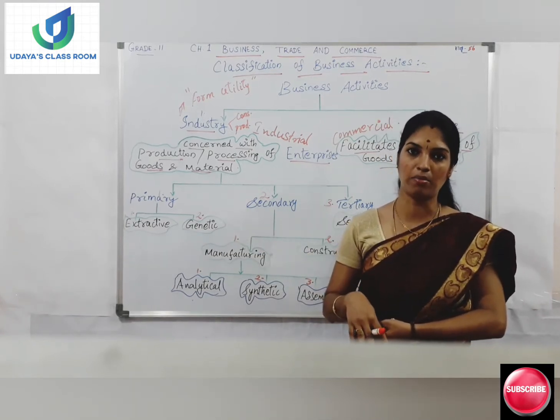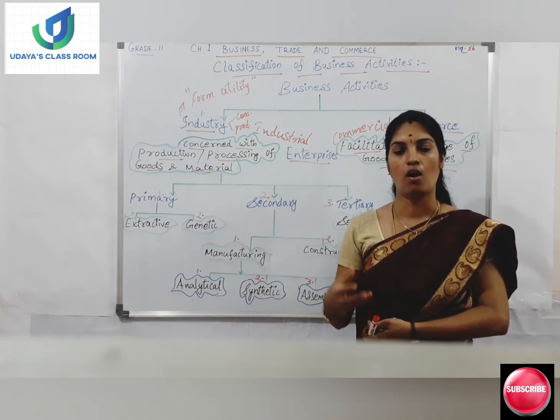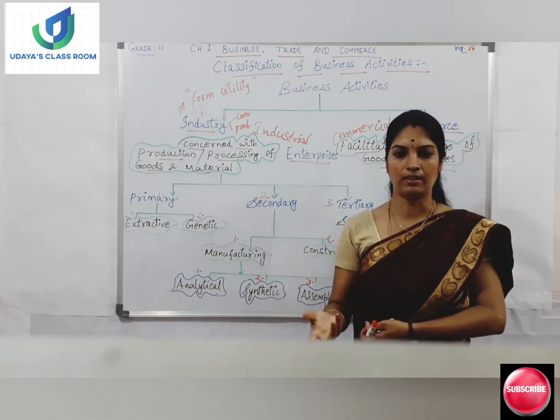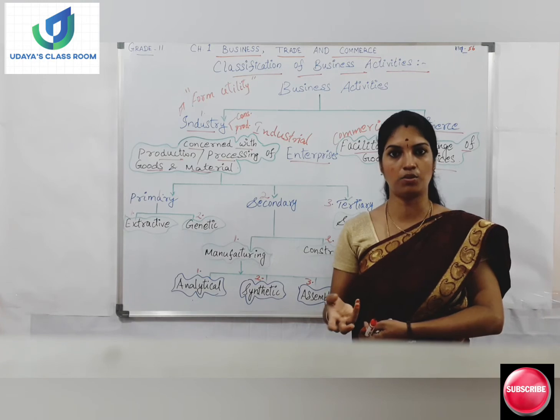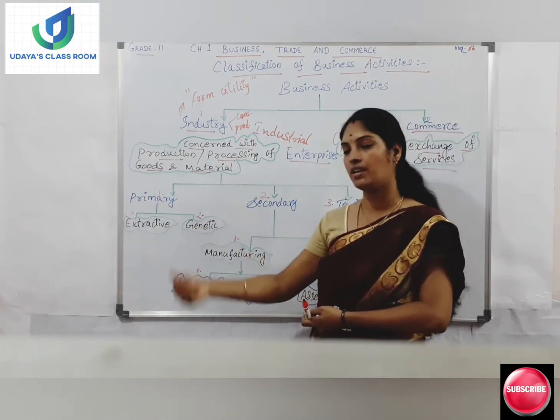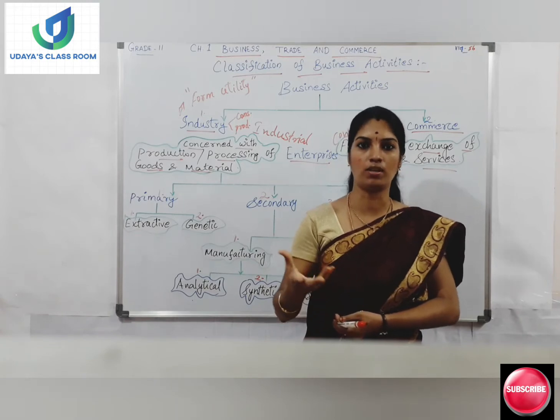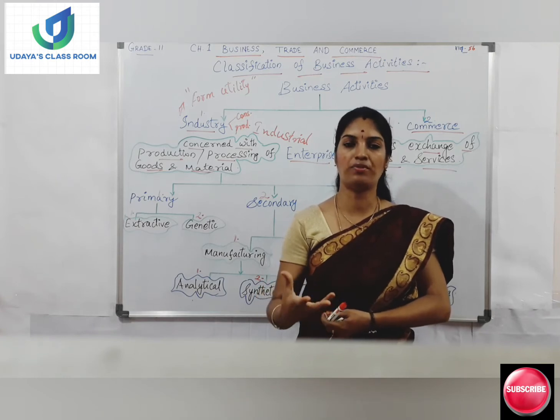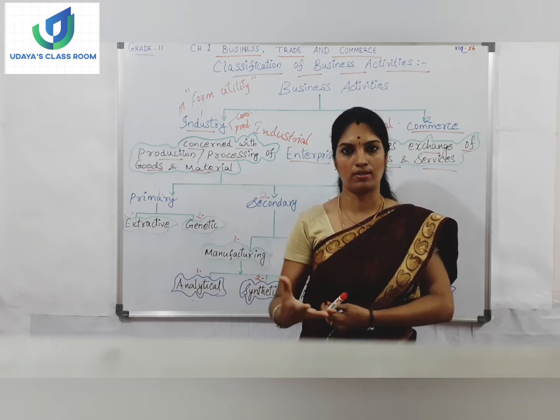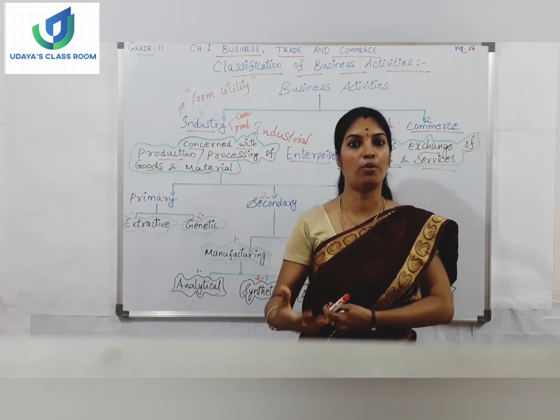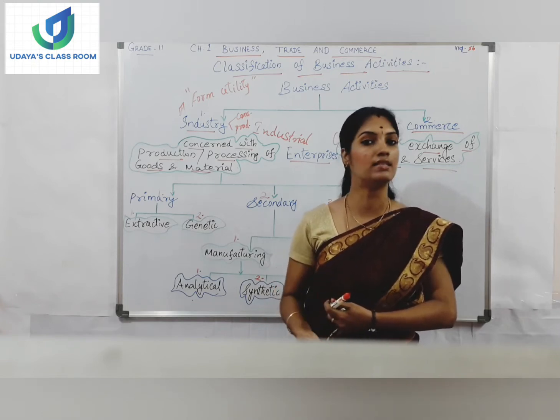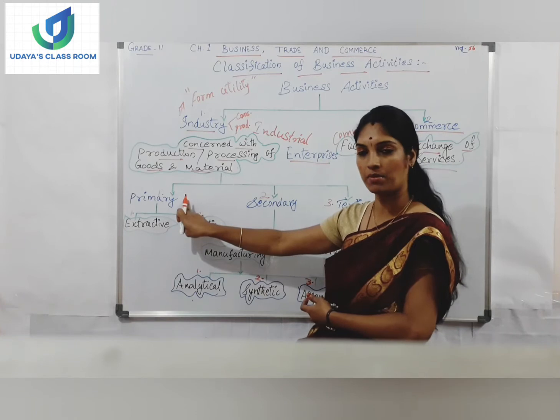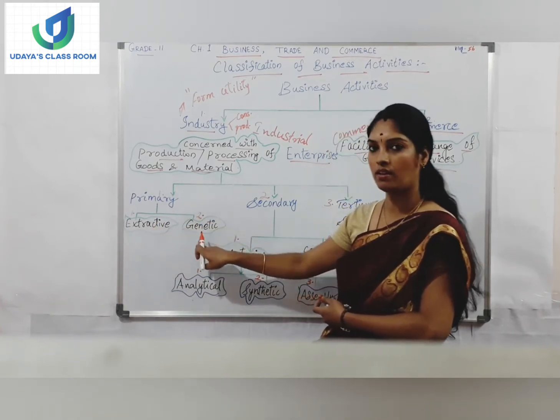Genetic industry means breeding of plants or breeding of animals, like poultry and other things like fisheries. All these industries come under genetic, that is growing fishes in ponds. Nowadays we get only these kinds of fishes, which are grown in ponds. People are using agricultural fields for growing fishes and other things. So all these kinds of industries come under genetic industries. I hope you are clear with the primary industry and the extractive and genetic industry.